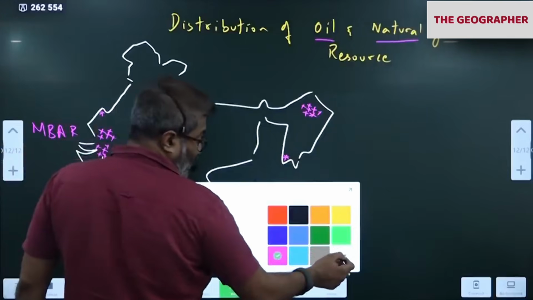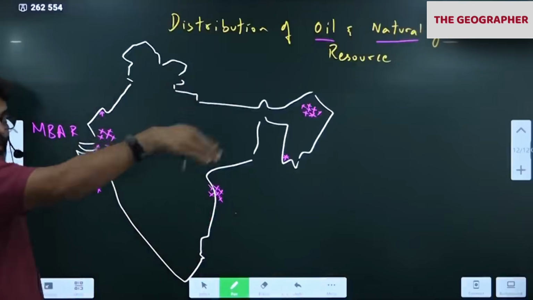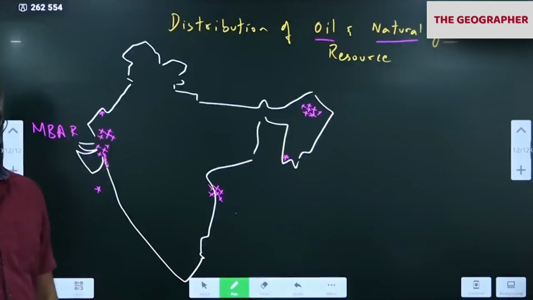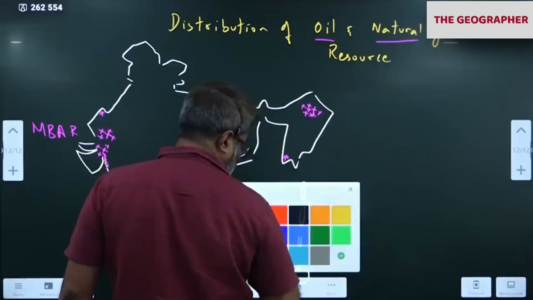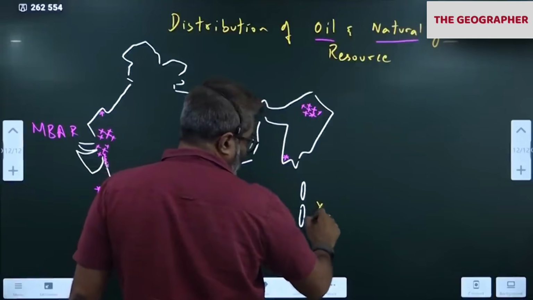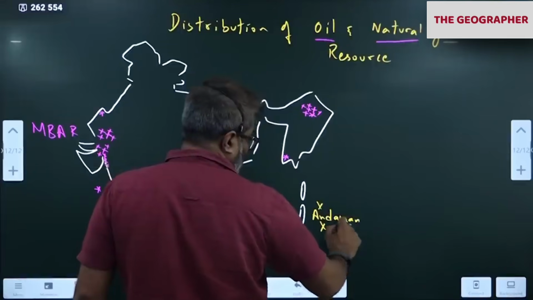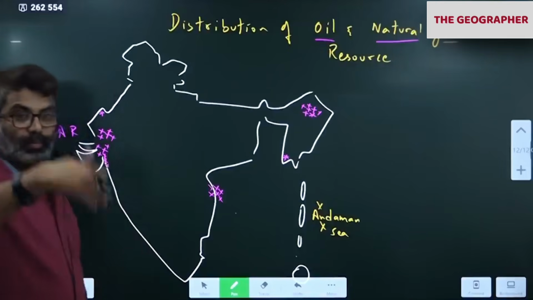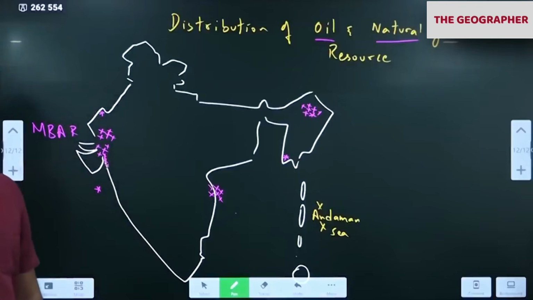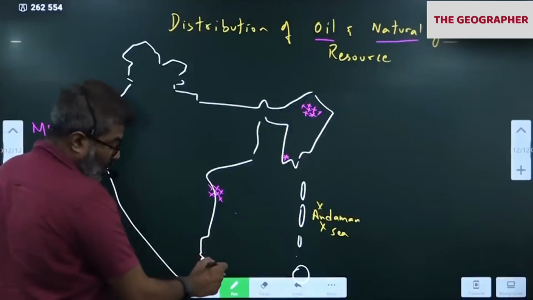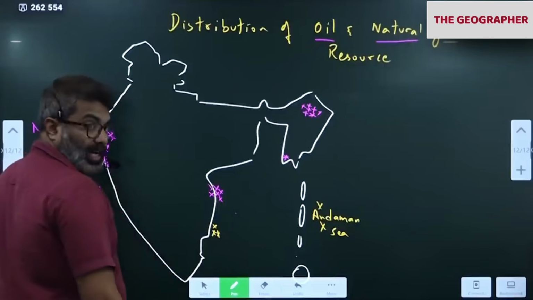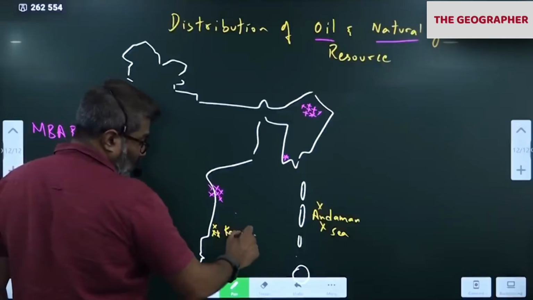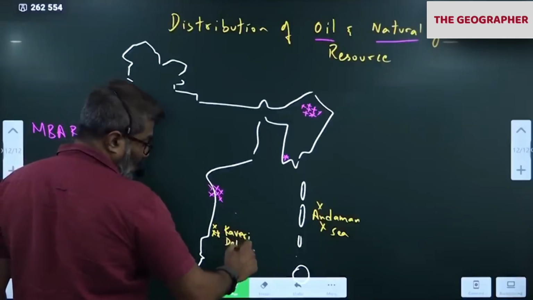So next, future. These are all existing. Future means what? Reserve. I'm talking about reserves for the future. Andaman Nicobar. I told you, recent oil discovery in the Andaman Sea. Future reserves I'm marking in yellow. The Andaman Sea is also considered to be one of the largest oil fields we have discovered recently. Then here, Kaveri Delta. Again, they are saying oil is there here in Tamil Nadu.